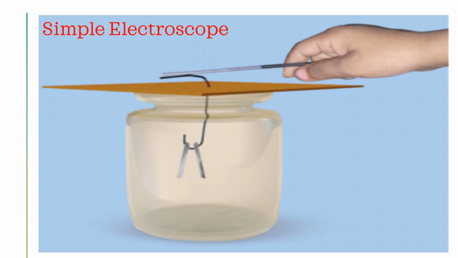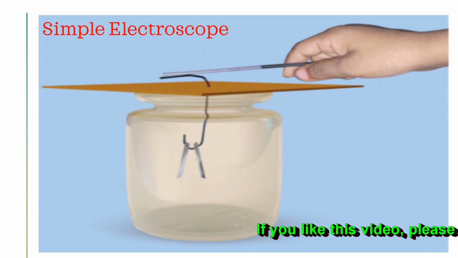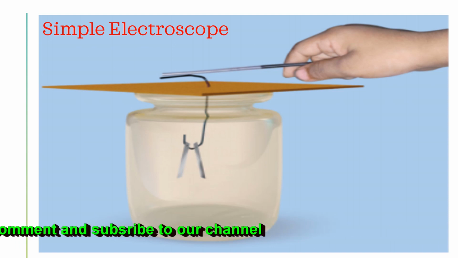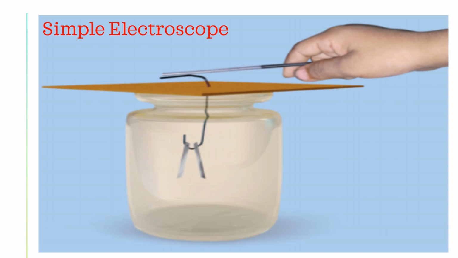See this simple electroscope. This is the jar. Here we can take either a jam bottle or a glass jar. We have to place a cardboard on the top of the jar, and then take a paper clip and a small refill, and place this paper clip on the refill.